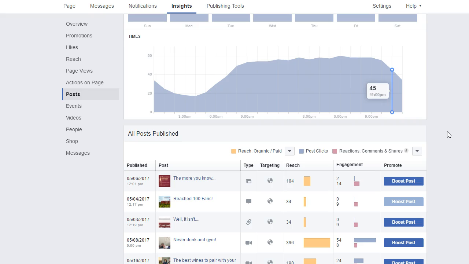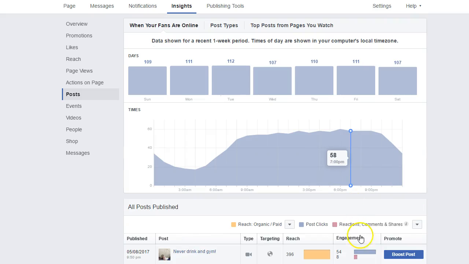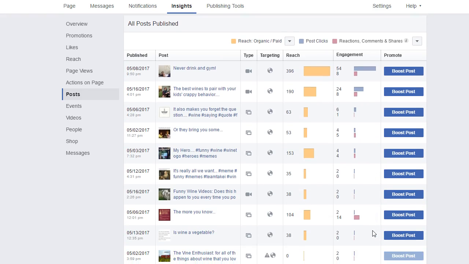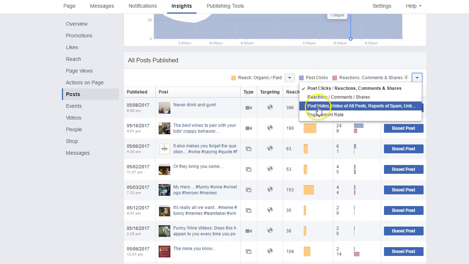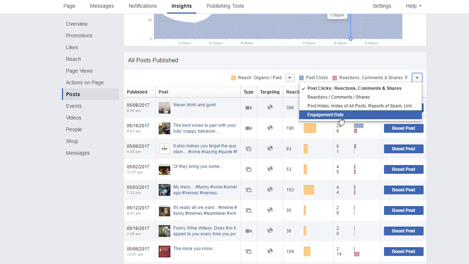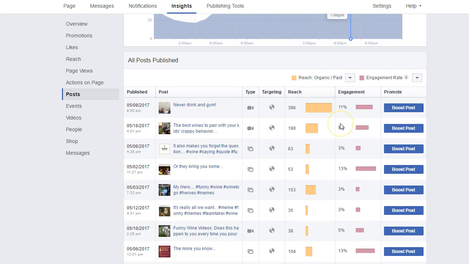So what we're going to take from this very small sampling is we're going to filter our results by engagement, and you can filter it via post clicks, which is probably one of your more valuable metrics. You can also filter it by reactions, comments, shares, post hides, engagement rate, whatever. So if you want to know what your engagement rate is, now the goal for a good Facebook page is going to be 20% minimum. So what we're working towards here is a 20% minimum engagement rate as we're building our fan base.